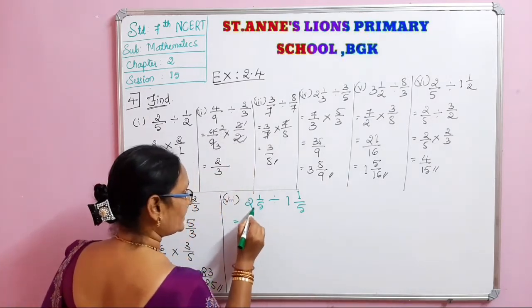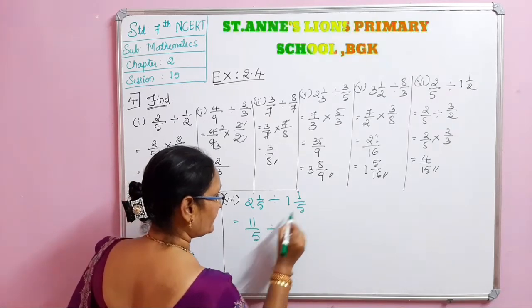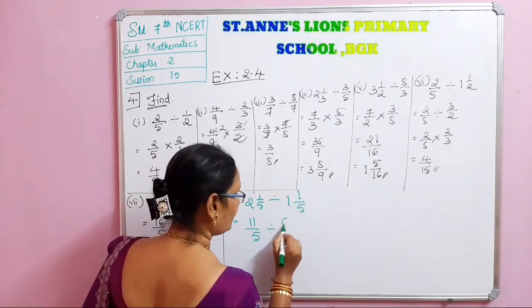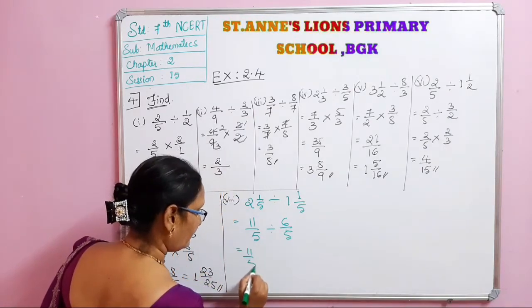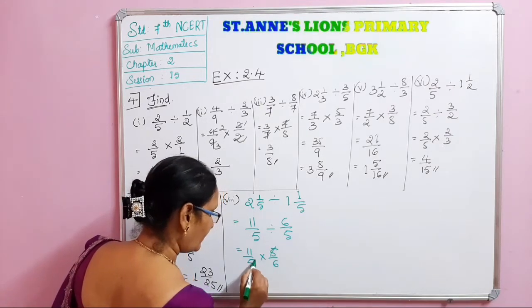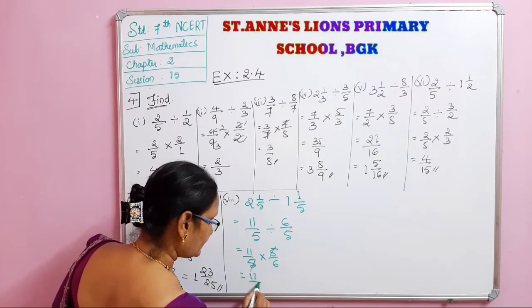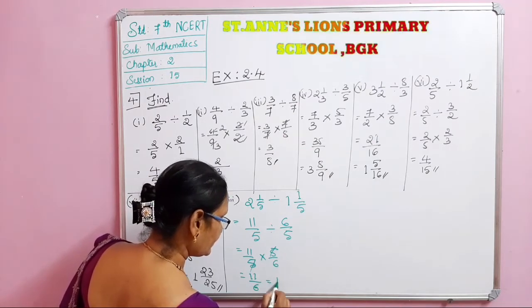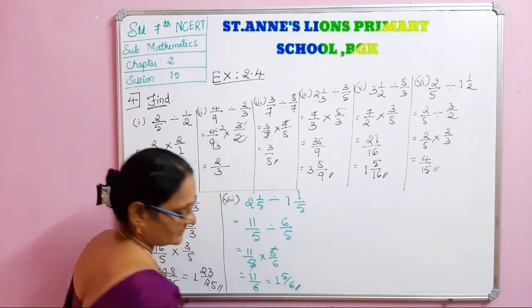So 5 2s are 10, 10 plus 1, 11 by 5 divided by 5 1s are 5, 5 plus 1, 6 by 5. So 11 by 5 into 5 by 6, 5 5 got cancelled. 11 by 6 is nothing but 6 ones are 6. One integer 5 by 6 is the answer.